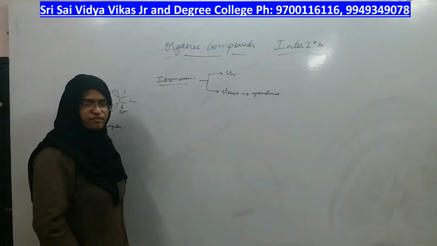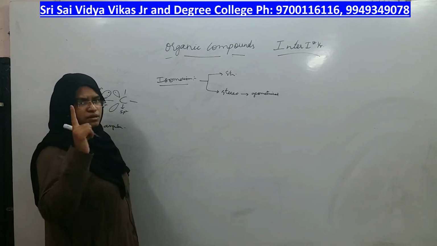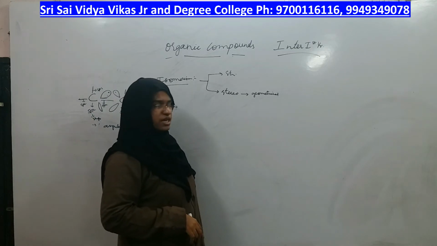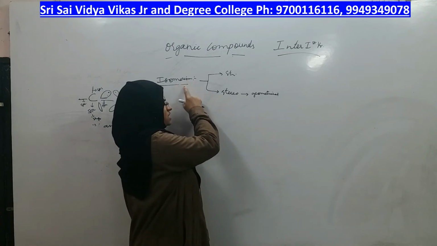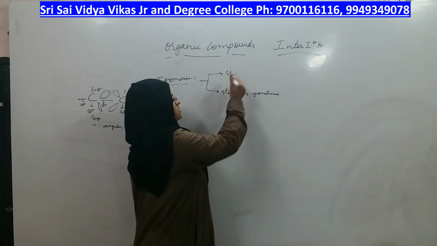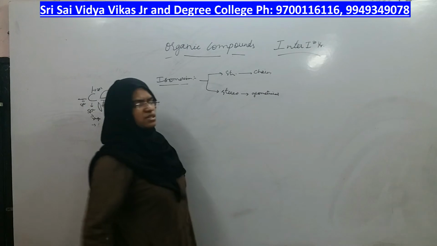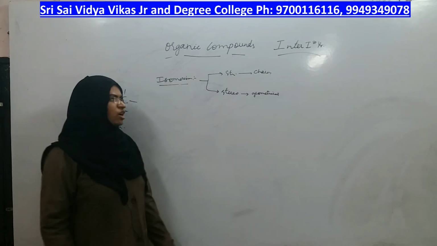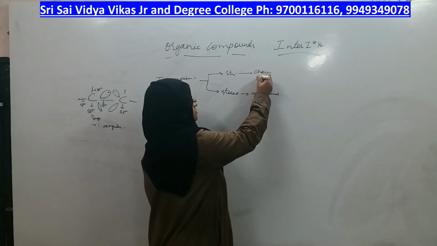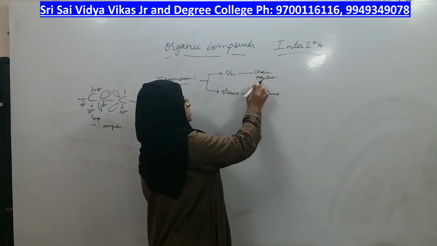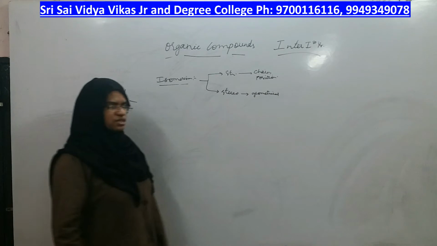What was the condition for geometrical isomerism? The molecule should have a double bond, then only geometrical isomerism is possible, right? Therefore, alkenes have geometrical type of stereoisomerism and chain type of structural isomerism, and in fact position type of structural isomerism also, right?